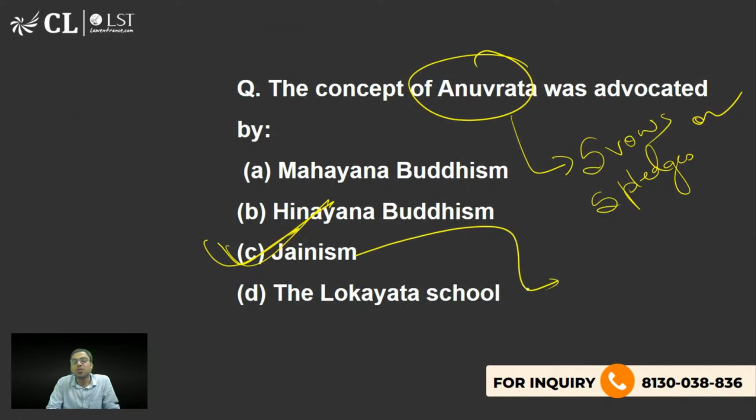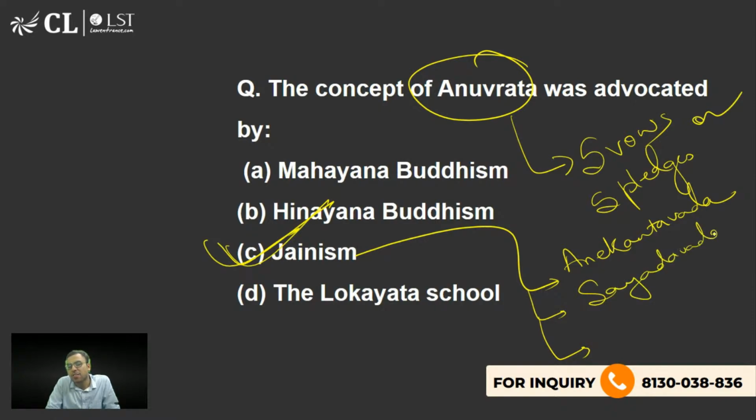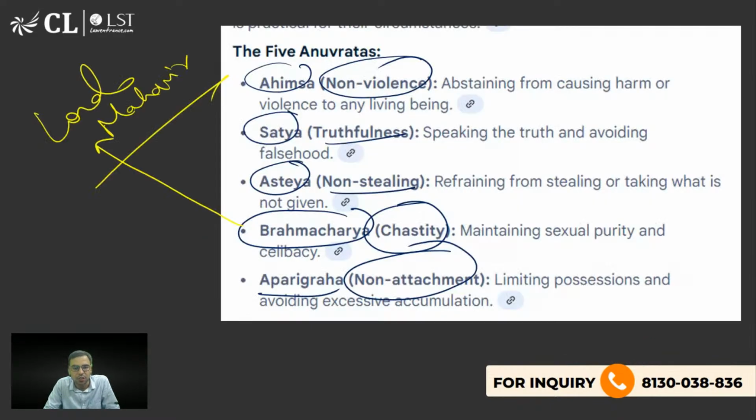Okay, 3-4 more concepts associated with Jainism. One is called Anekantavada. And there is Syadvada. And there is one more famous concept called universal law. So these are the concepts associated with Jainism. Read up a little, because sometimes they ask Anekantavada, Syadvada is a concept related with which religion? So Jainism. That is what you should be knowing.